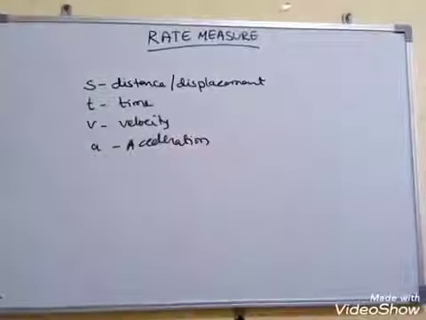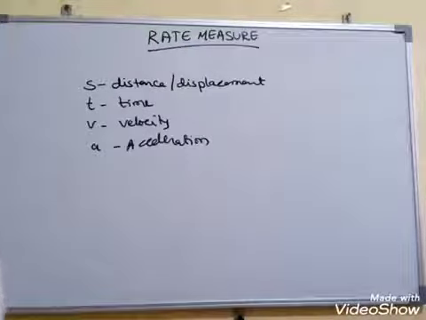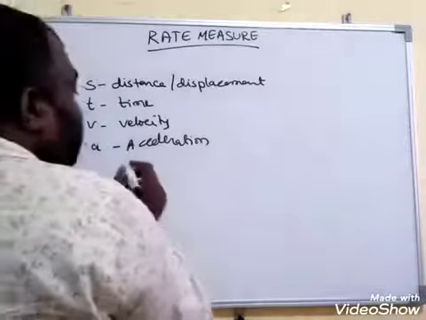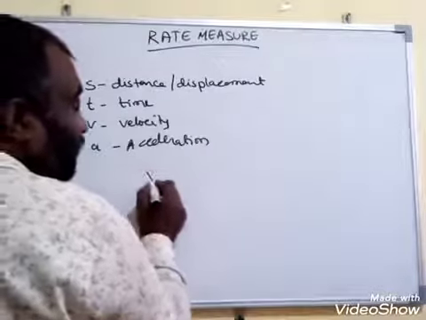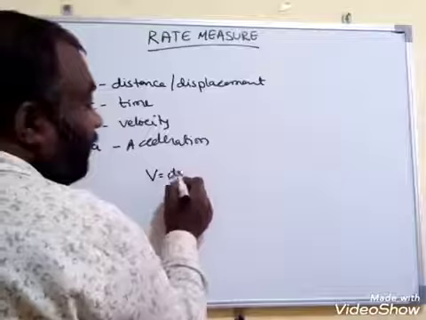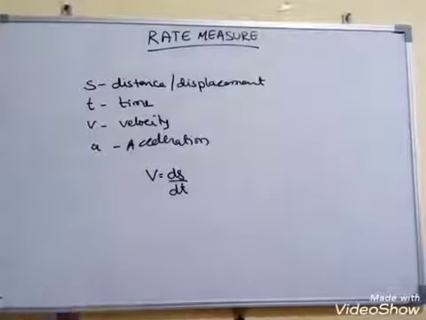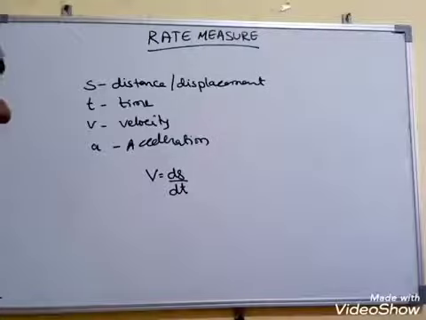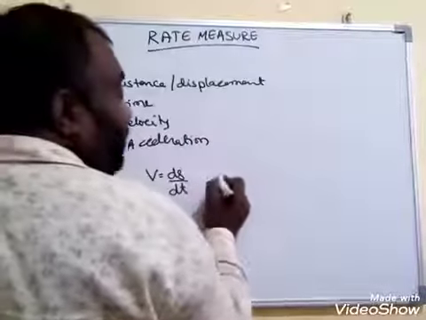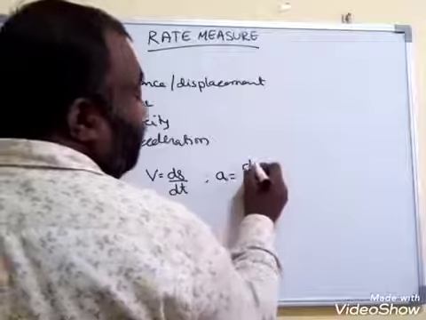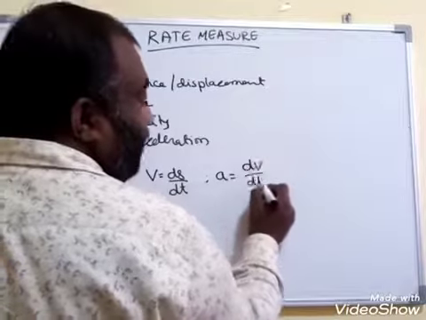Then how are you going to derive the formulas? Rate of change of displacement is called velocity, therefore V is equal to ds by dt, and A is the rate of change of velocity, dv by dt.